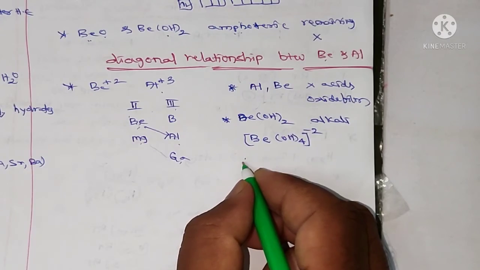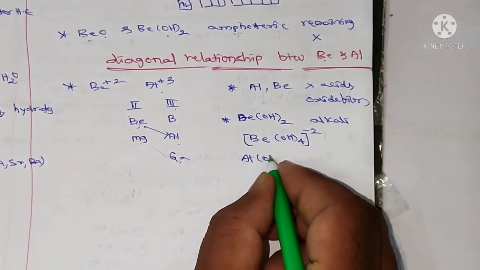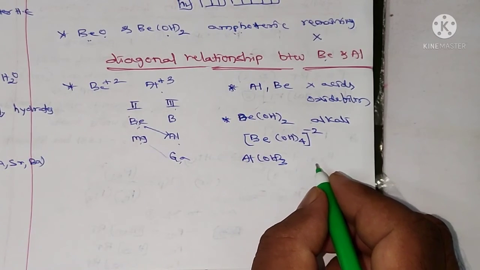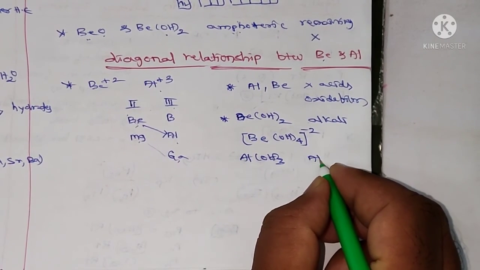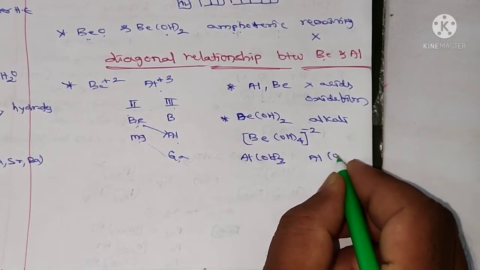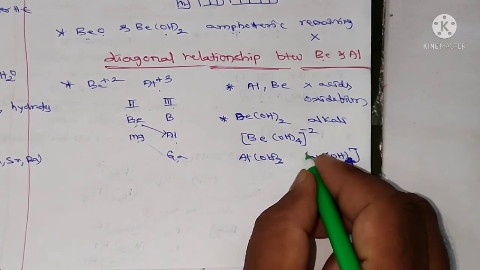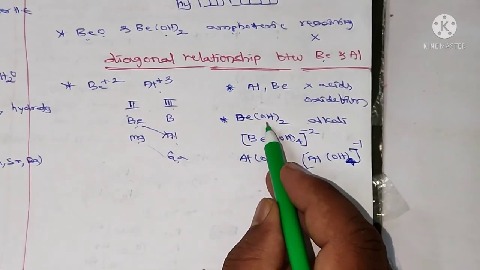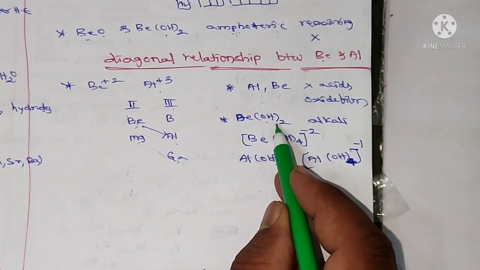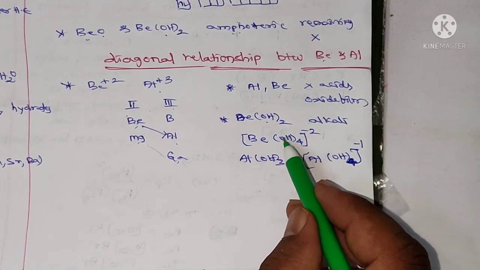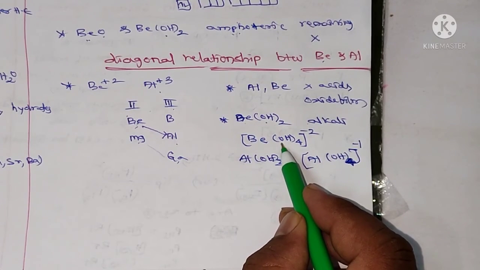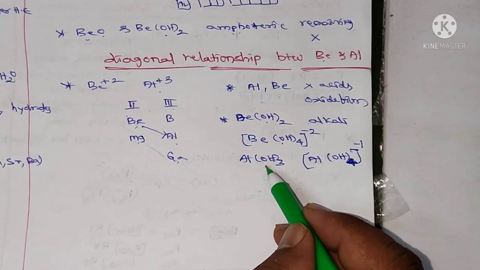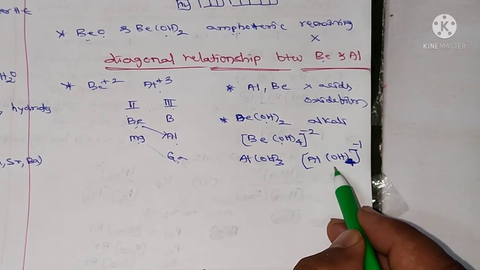Aluminium hydroxide also, Al(OH)3, gives the aluminate ion, Al(OH)4 -. So beryllium hydroxide dissolves in excess of alkali to give the beryllate ion, and aluminium hydroxide also gives the aluminate ion.